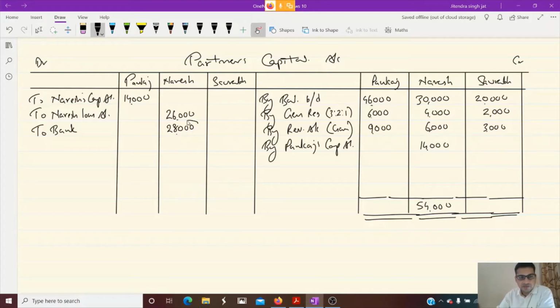This is the balancing figure which is paid to Naresh after transferring 26,000 to the loan account. Okay. Then let us calculate the balance of the other partners also. 46, 9, 6 and 9, 61,000. Isn't it? And 20 plus 2 plus 3, 25,000.